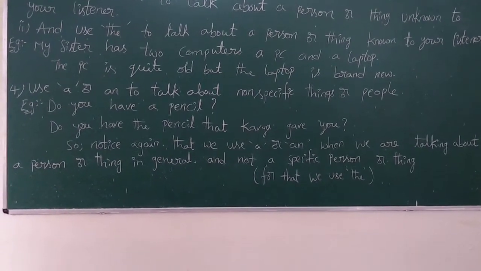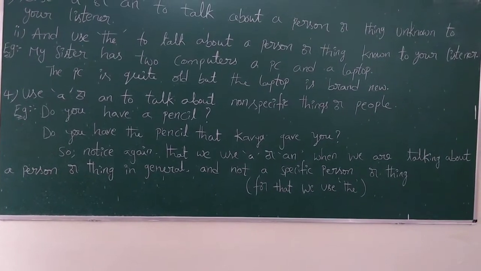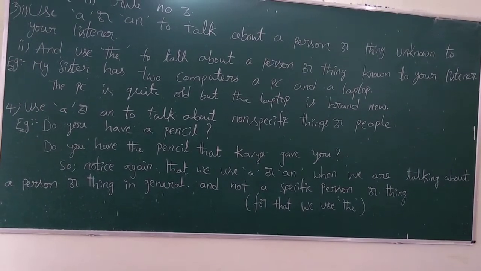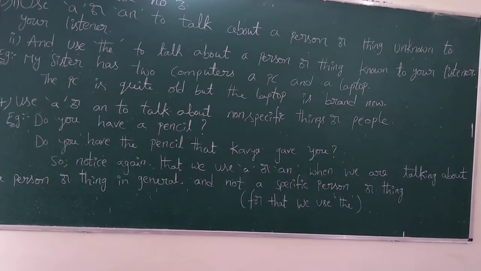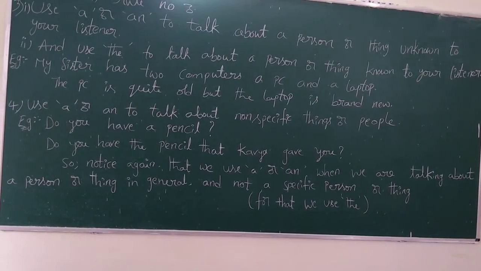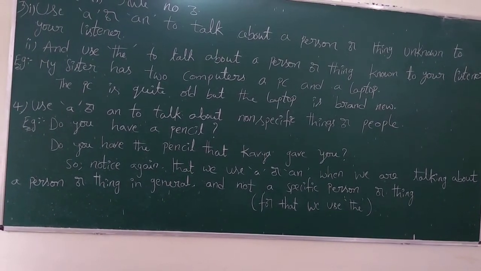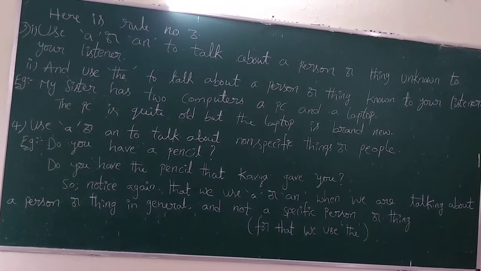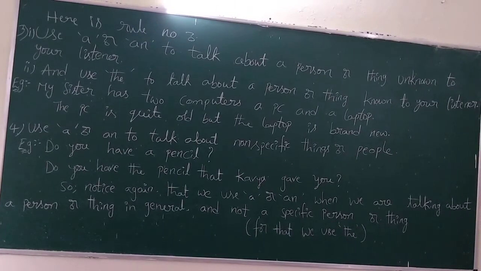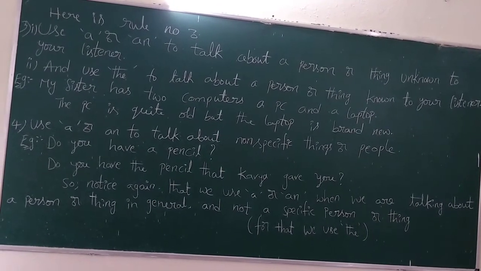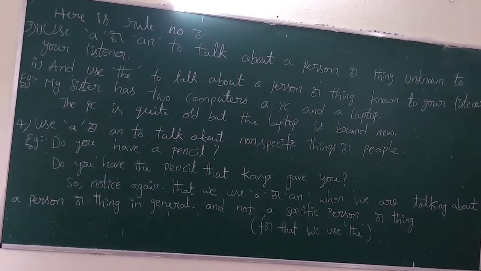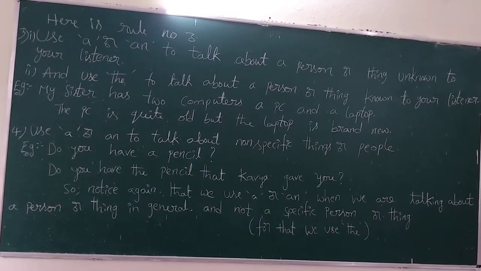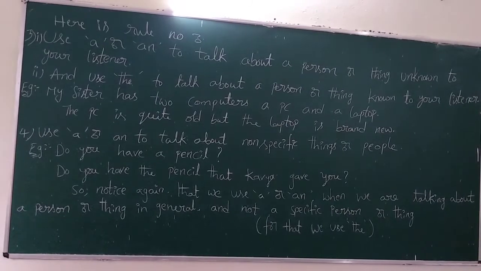Do you have a pencil? If I ask this question, then it probably means I need a pencil to write with. Now I say a pencil because I mean any pencil. I don't care about any one specific pencil. Compare this to the next sentence. Do you have the pencil that Kavya gave you? Here I am referring to a specific pencil. So notice again that we use a or an when we are talking about a person or thing in general, not a specific person or thing.